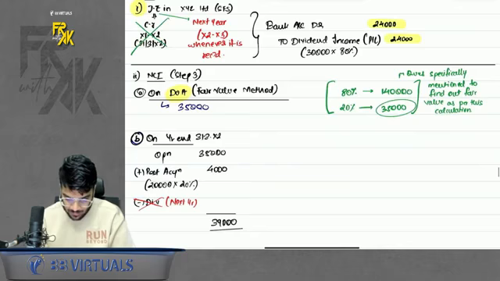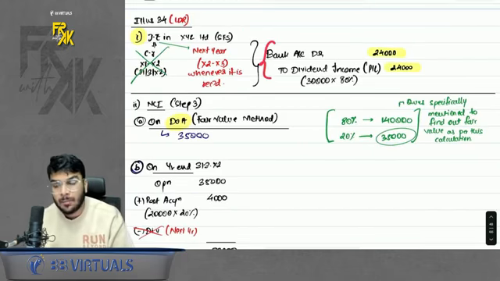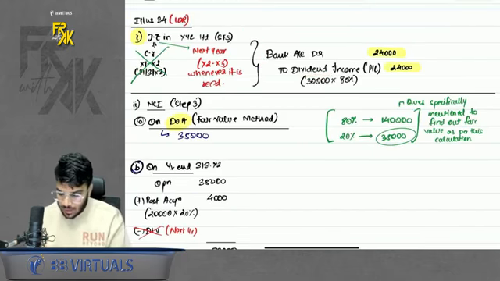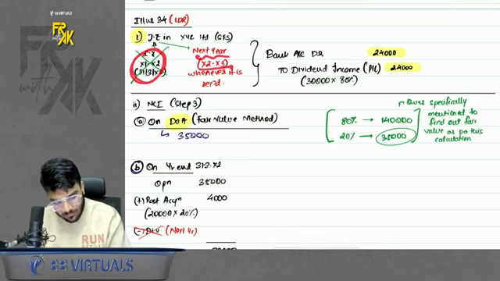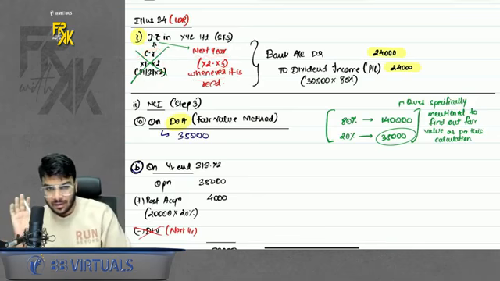What entry will the parent pass? For entry it is simple. Bank account debit to dividend income in SFS. And whatever is the dividend, 30,000 into the 80% belongs to parent, so record that 80%. Remember, we are not passing this entry in the current year. We are passing this entry in the next year whenever we receive the dividend as a parent.